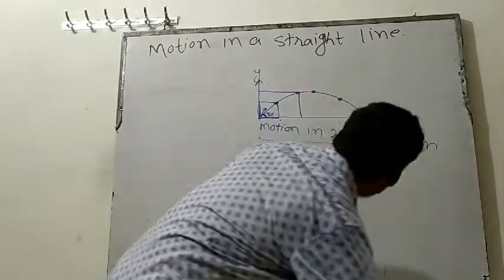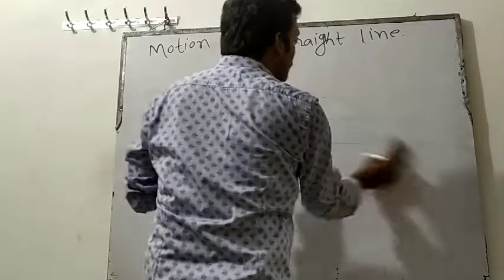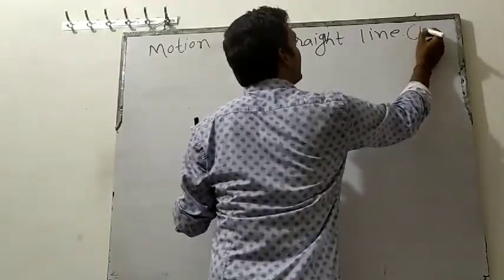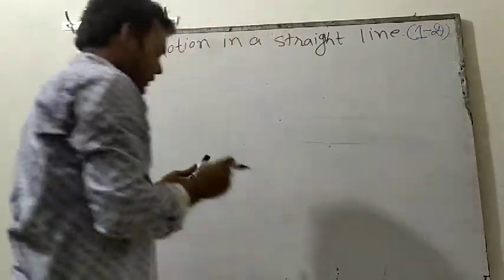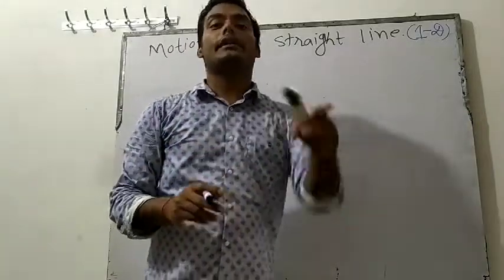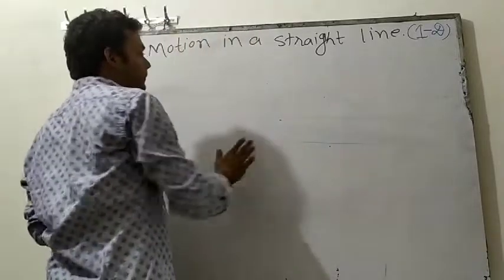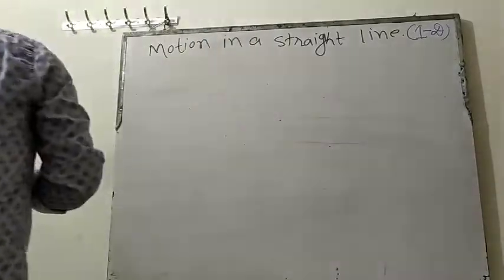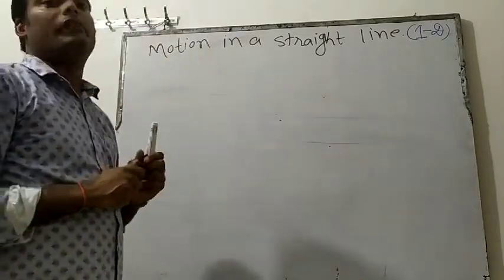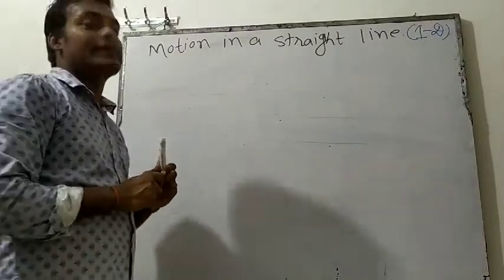But we will understand motion in a straight line, which means motion in one dimension. You can write it as 1D, one dimension. That means either it will go in x, or if it does not go in x, it has to go in y. That means this is motion in a straight line. So now understand something. In this chapter we will understand many concepts, but the first concept is that we should have clear knowledge about distance and displacement.